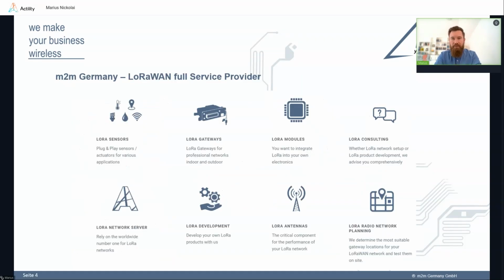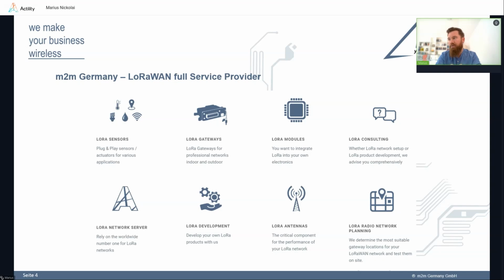What does that mean in terms of LoRaWAN? For LoRaWAN, we consider ourselves a LoRaWAN full service provider, which means on the one hand, of course, we bring the hardware like the LoRaWAN sensors, gateways, even the modules for integration into existing hardware. But it is way more than that, because you also have to set up the network according to the needs.